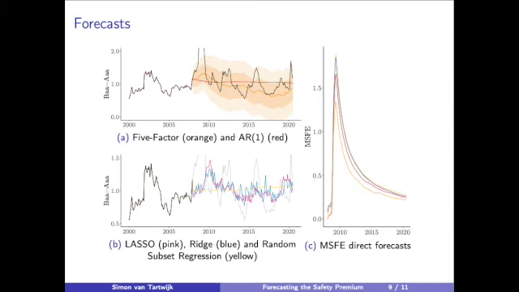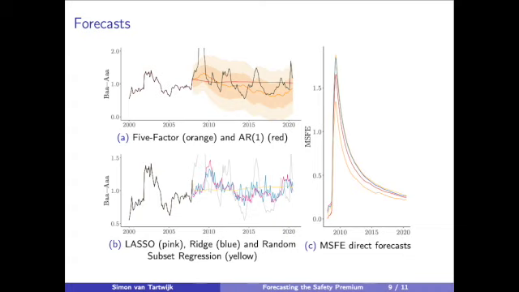Okay, so the pictures below give the forecast, and what we see in panel A is that the orange line is the factor model. That's the only model that actually predicts that the safety premium goes up before 2010. So it basically has the right idea. But we see the lasso and ridge regression, the blue and pink lines in panel B, and we see that these regressions also had the idea that it is probably going up, but they timed it completely wrong.